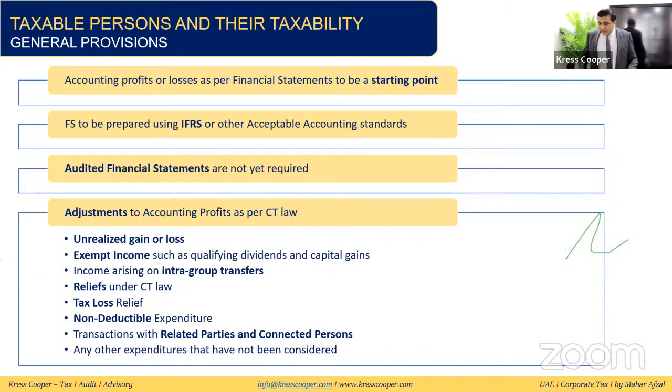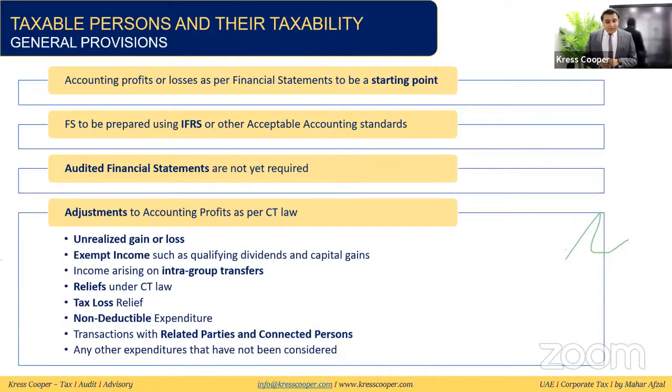Now, I think till our discussion, we understood what a resident person is, what the non-resident persons are, what the persons out of the scope are, and what the persons which are exempt are. Along with this, we have learned the definition of family foundation, the definition and scope of the partnerships, and the impact of corporate tax on the free zones. Now, on an overall basis, we have assessed the scope of the corporate tax, on which persons it will be applicable and which persons it will not be applicable. Now we are moving to the next stage.